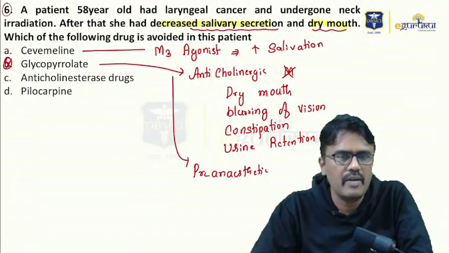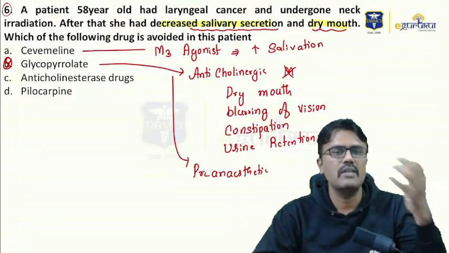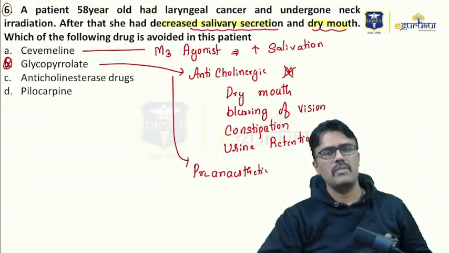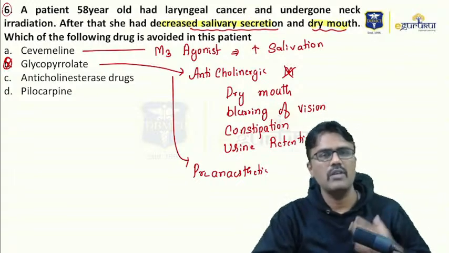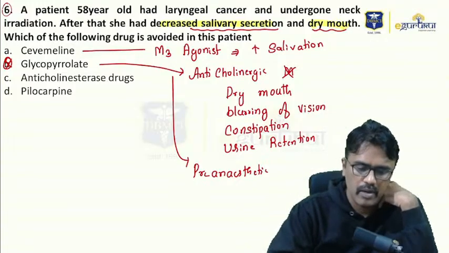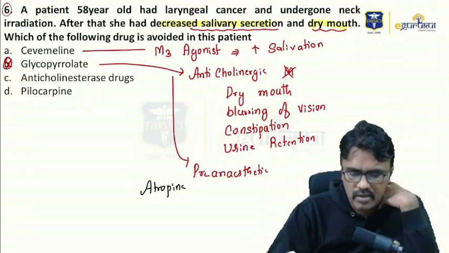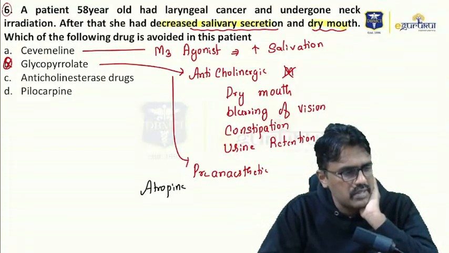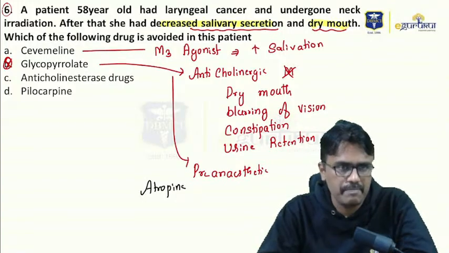So we use glycopyrrolate as pre-anesthetic medication. Why? Because when you post a patient for surgery, there is a chance that he may have secretions from the lungs. He may have secretions from the stomach, which he may aspirate. To decrease those secretions, we use this before anesthesia. Suppose we have two options, glycopyrrolate and atropine, as pre-anesthetic medication. Which one will you prefer, guys? That is my question. Nikki, Ritika, Nafiza, Prithvi, tell me the answer. Whether you will prefer glycopyrrolate or atropine.